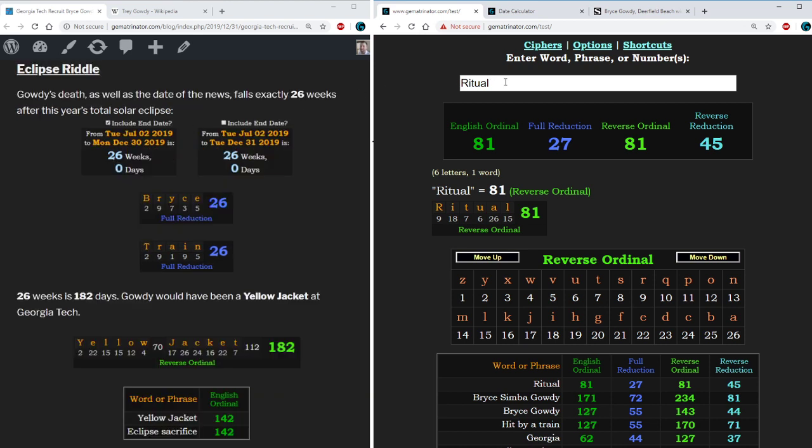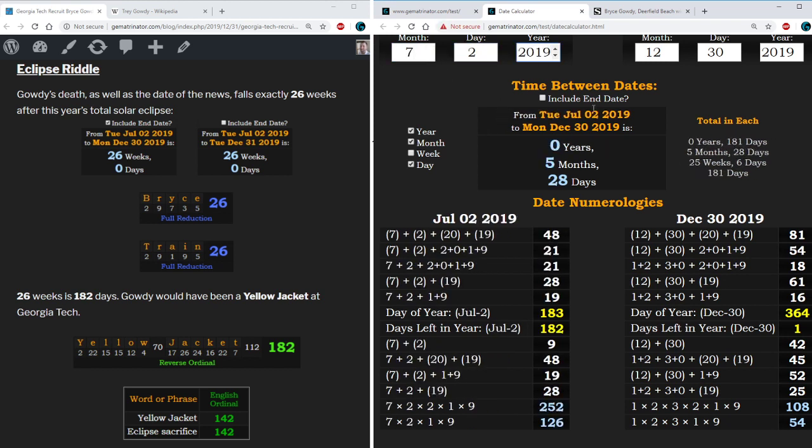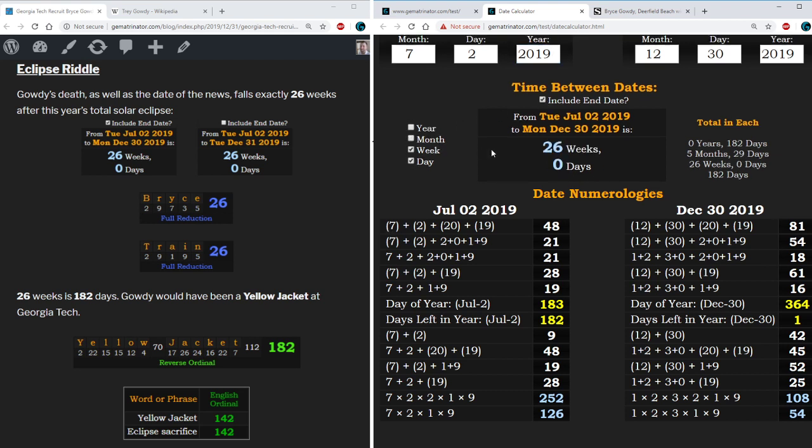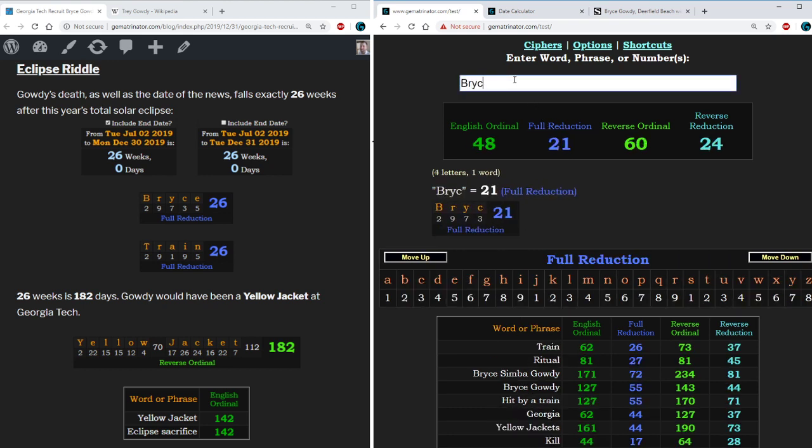So in my videos, I also talk about how these events appear to be related to total solar eclipses. This comes from the New Testament, where Jesus is crucified when darkness falls over the sky during the daytime. The 2019 total solar eclipse was on July 2nd. And if we measure from that date to the date of Bryce Gowdy's death, we get a span of exactly 26 weeks, which is the same as if we measure to today's date, December 31st. The word train equals 26 in reduction, so does the name Bryce.